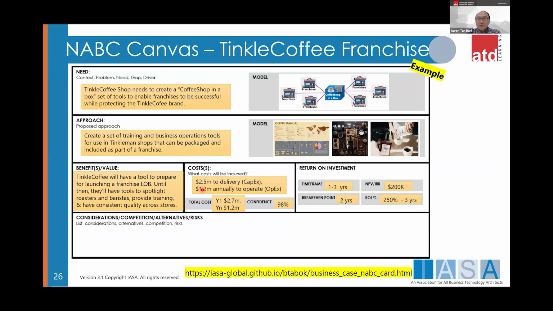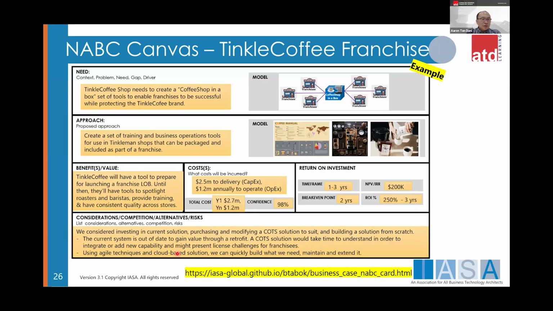You need about 2.5 million, right, to deliver the capex, right? And of course annually to operate, right? OpEx, and of course year one 2.7, year two 1.2, and then of course your return on investment between 1 to 3 years, right? And of course your break even point in 2 years, your NPV 200K, your ROI 250% in 3 years. Okay.